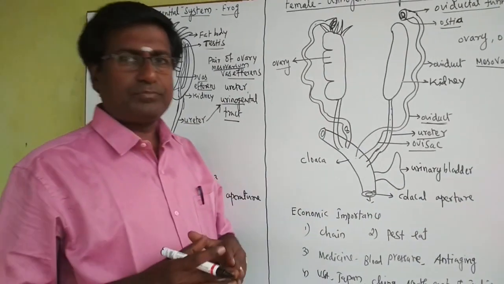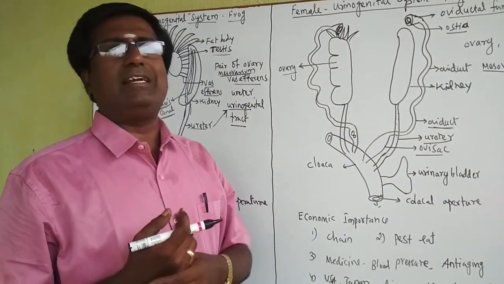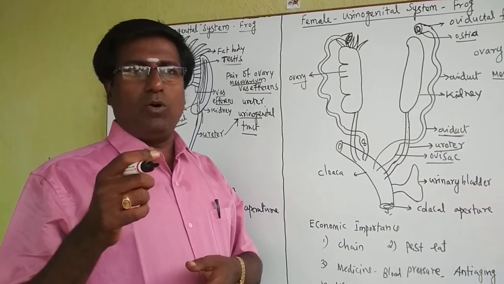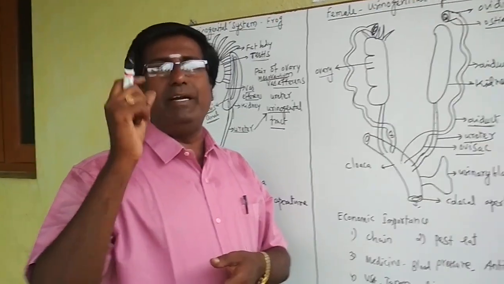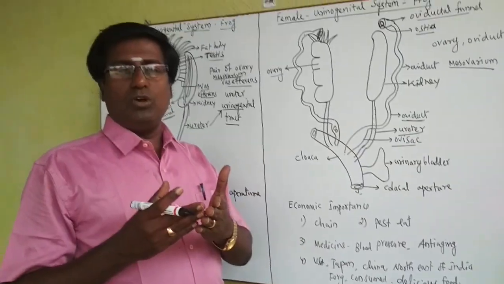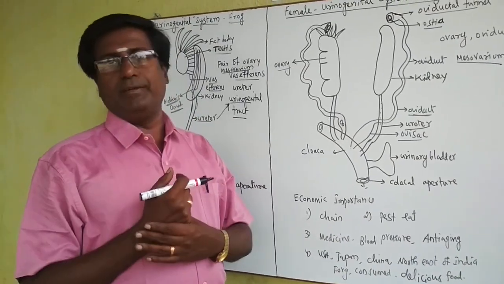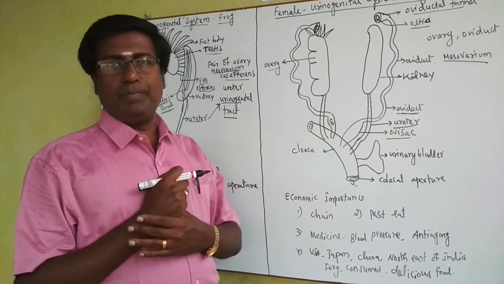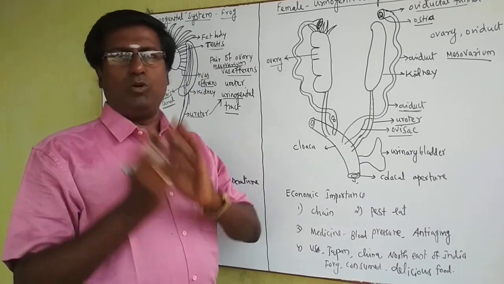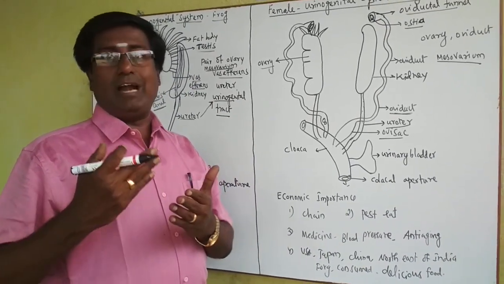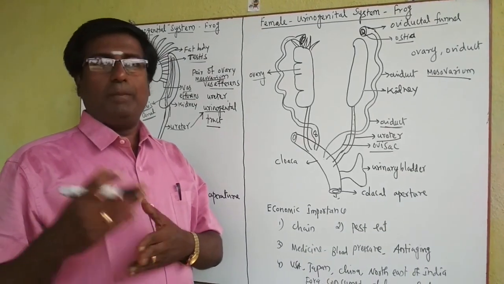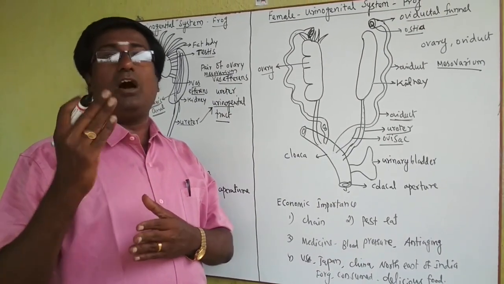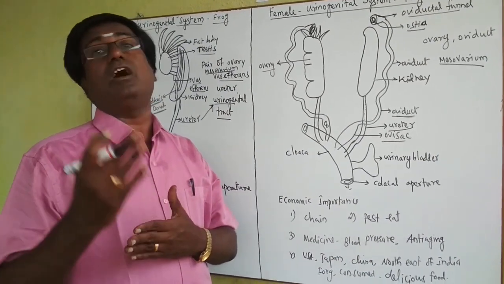The egg hatches. What will come from the frog egg? The tadpole comes. The tadpole lives and swims in the water. This tadpole has some yolk material in its body. With the help of the yolk material, the tadpole gradually grows. After growing, the tadpole has 3 pairs of gills. With the help of these gills, the tadpole respires. After that, the tadpole undergoes metamorphosis. Metamorphosis means the tadpole is gradually converted into an adult carnivorous frog.